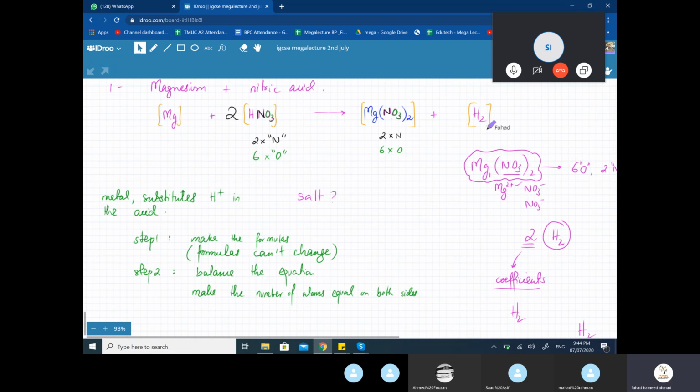Forget the fact that there are 2 hydrogens over here, there's only one. Balancing comes later. You make the right type of formulas, and balancing comes in later. And when you're balancing, the only thing you can change is the coefficient. You can increase the number of molecules. If the product had 2 hydrogens, you need 2 hydrogens over here as well. But you can't change the formula. So you can have 2 separate molecules of HNO3. That will give you 2 hydrogens.